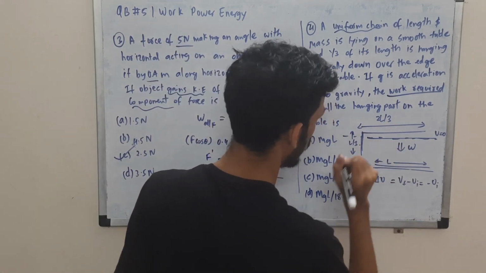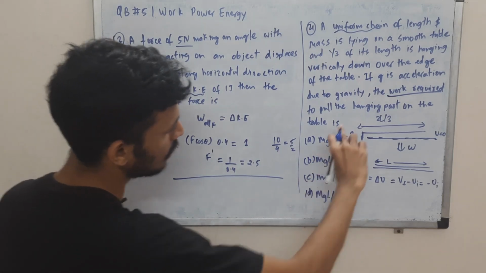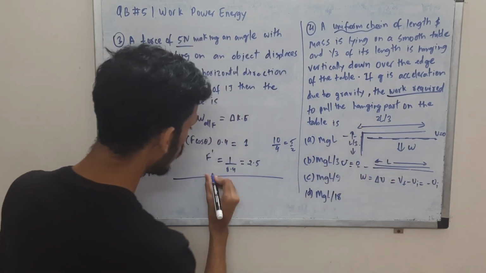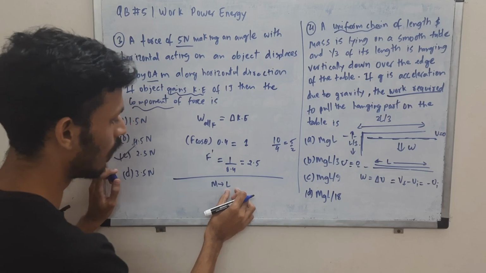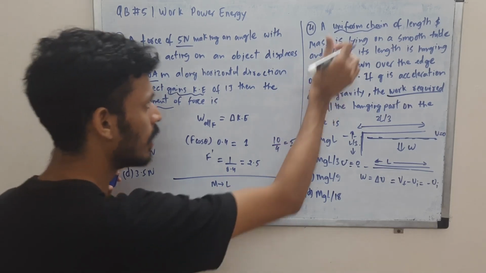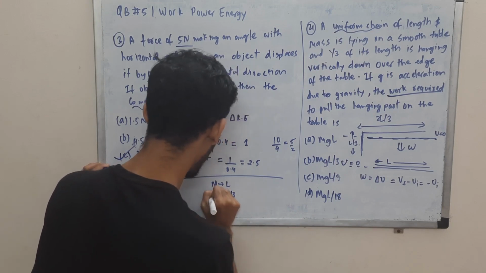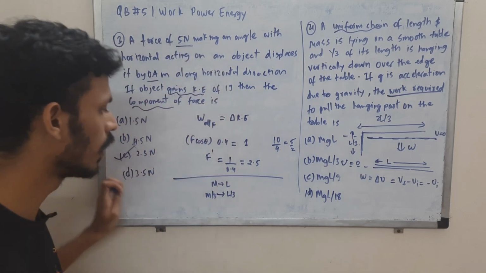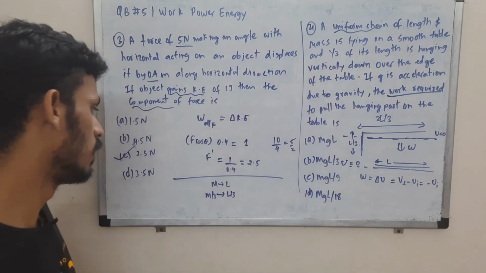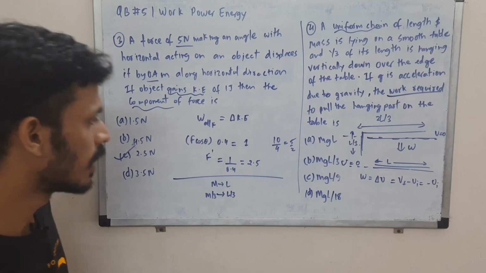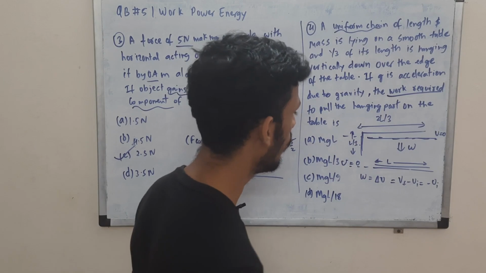So what is the mass? mgh we need. So g is there, m and h we need. h will not be L by 3, we'll come to that. So first of all, let us find the mass. Mass of the entire length L of the chain is suppose M. Then it is uniform, so mass of L by 3 will become M by 3. So 1/3 of the length will have 1/3 of the mass. Uniform chain, and we'll assume the mass is linearly dependent on the length.